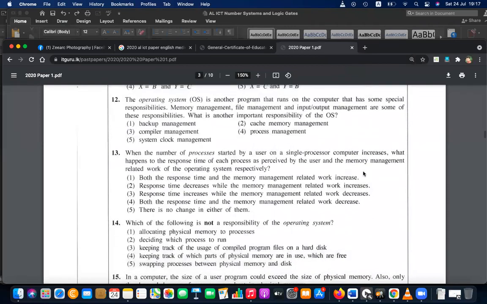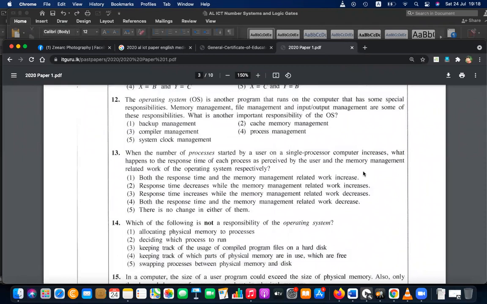Next: when the number of processes started by a user on a single processor computer increases, what happens to the response time of each process as perceived by the user, and to the memory management related work of the operating system?